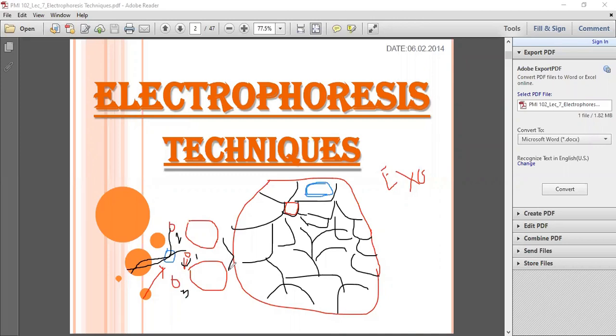This is a gel, this is a gel pore. These are exactly similar. Now we have different DNA fragments. Gel pore size is small, so the smaller fragment moves faster. The larger fragments move very slowly. Why? Pore size matters. And we can say this is the principle of the electrophoretic technique.